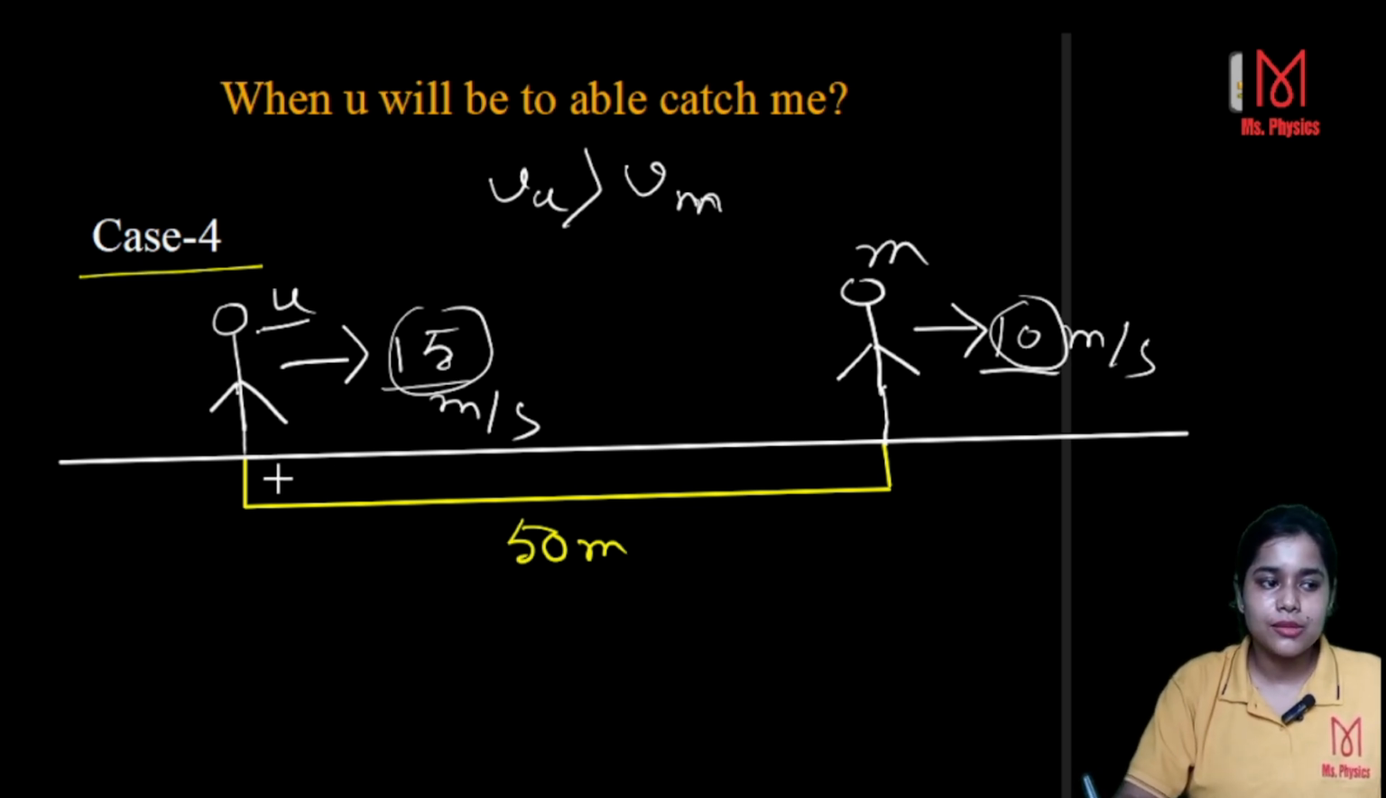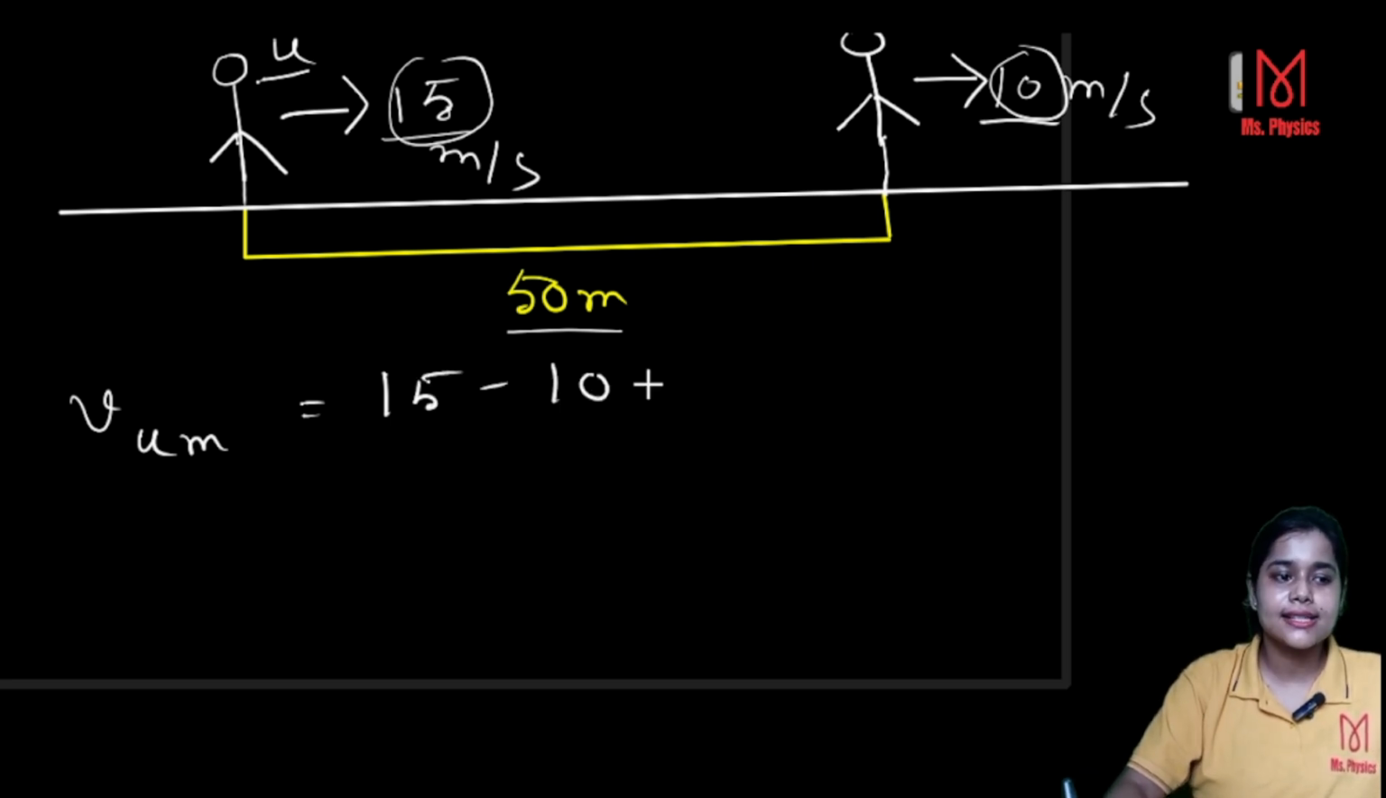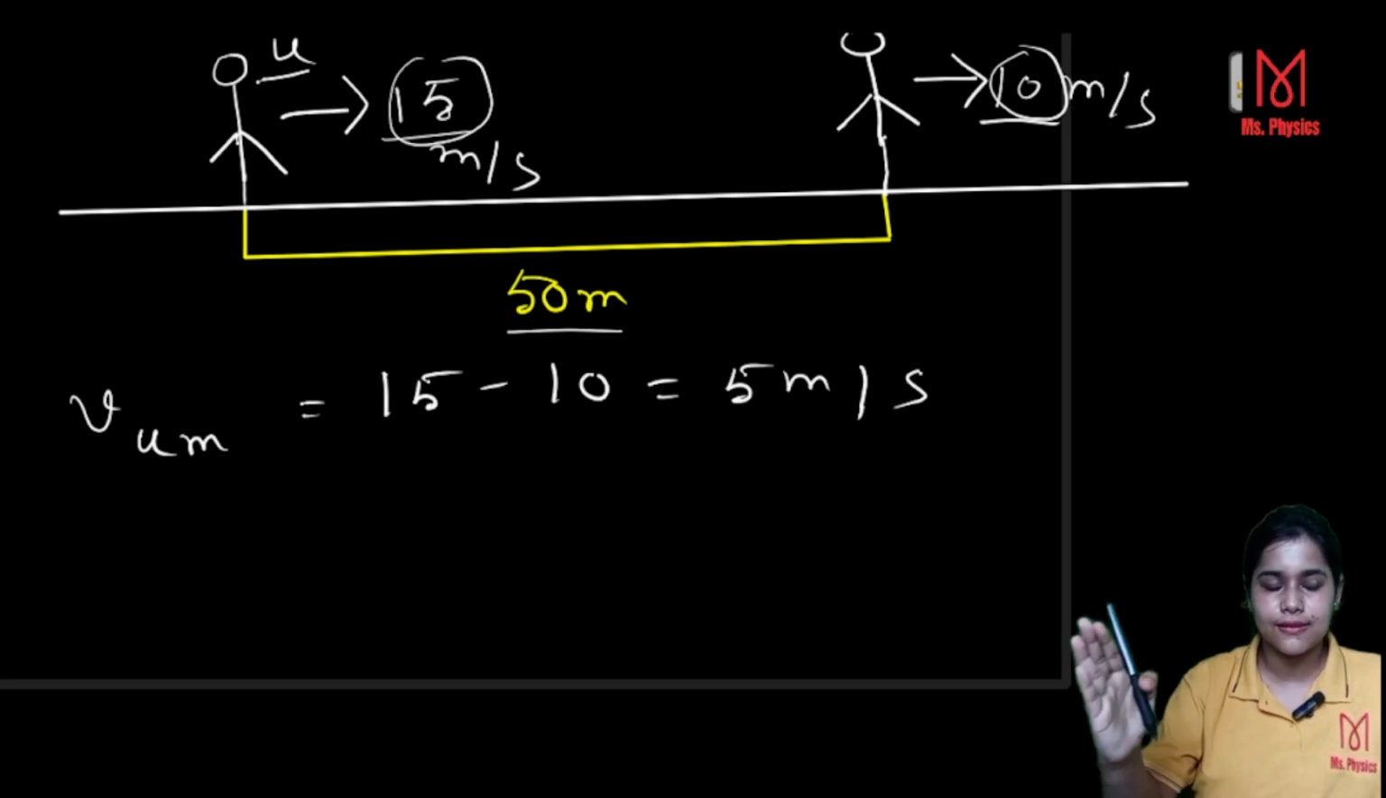Here between me and you we have a fixed displacement or distance, 50 meter. Now our relative velocity, that is the velocity of you with respect to me, is 15 minus 10, that is 5 meter per second. That is our relative velocity. That means I am saying that you are moving with 5 meter per second along the positive axis.